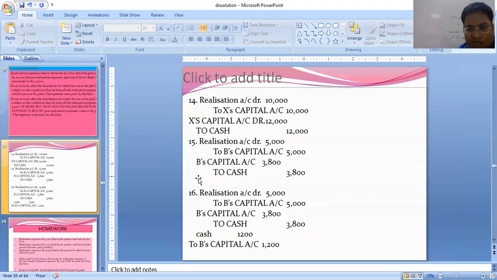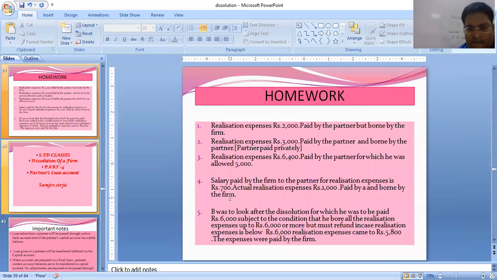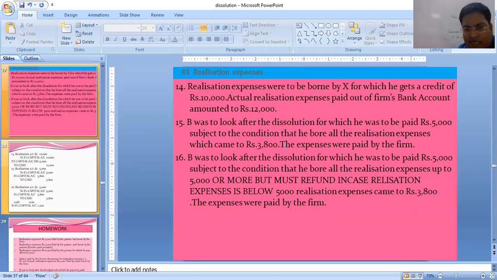Now the next part. What is written over here? He bore all the realization expenses up to 5,000 or more, but must refund in case realization expense is below 5,000. So if the realization expense is 5,000 or more, he will be bearing it.